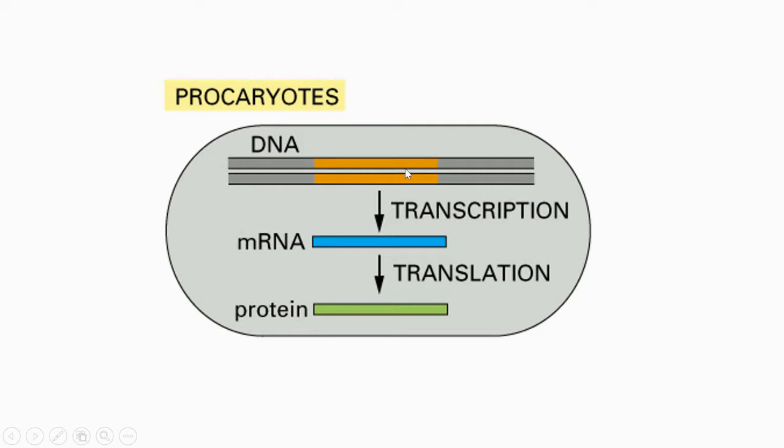So in prokaryote, as you can see, the mechanism of the transcription is very simple. An mRNA is produced without any modification because the 5' end and 3' end of the mRNA is not modified. Further, since there is no nucleus also, the transcription and translation can take place simultaneously.